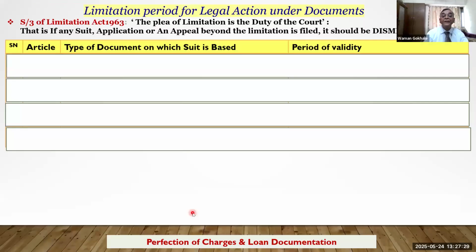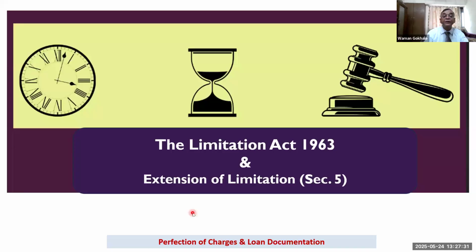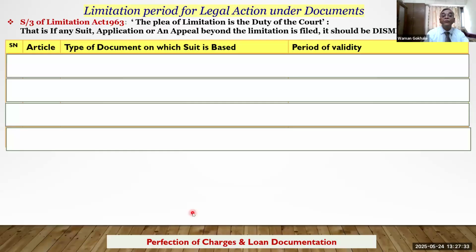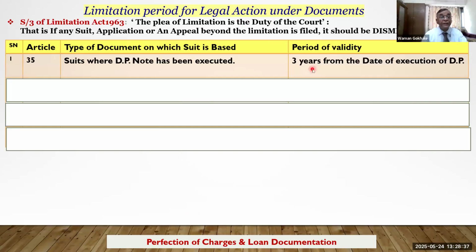We will go through the Limitation Act fast. It is not in much detail. Limitation, remember, in respect of documents, it is stated that it is within 3 years from the date of execution. Okay, this is 3 years from the date of execution. Remember this. If a document is signed by more than one person, say three persons, then when the third person signs, from that time it begins.